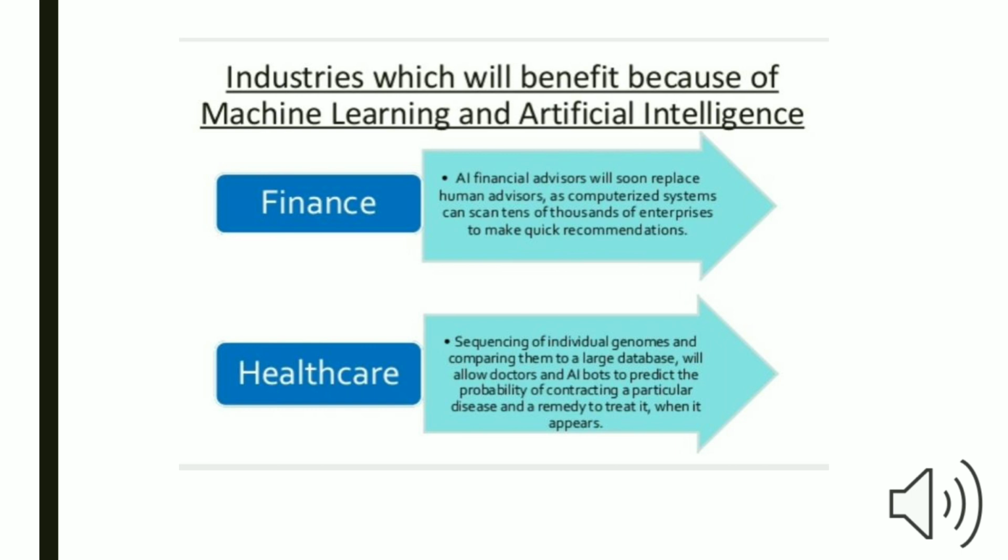Here are some industries which will benefit because of machine learning and artificial intelligence. First is finance. AI financial advisors will soon replace human advisors as computerized systems can scan tens of thousands of enterprises to make quick recommendations. Next is healthcare. Sequencing of individual genomes and comparing them to a large database will allow doctors and AI bots to predict the probability of contracting a particular disease and a remedy to treat it when it appears.